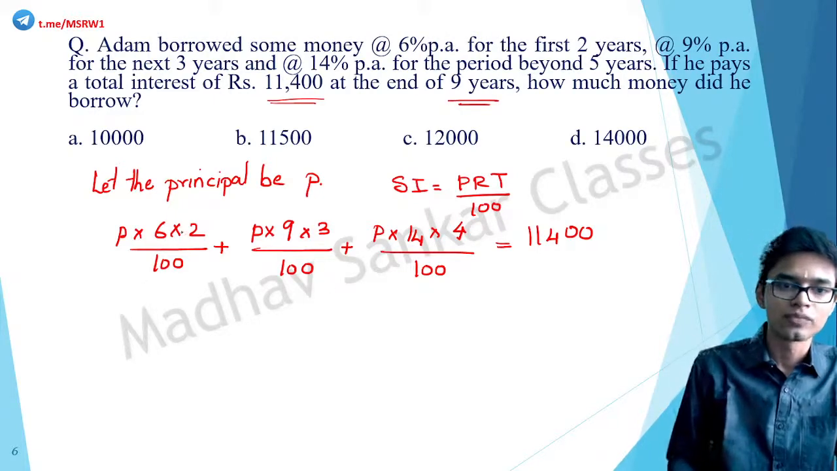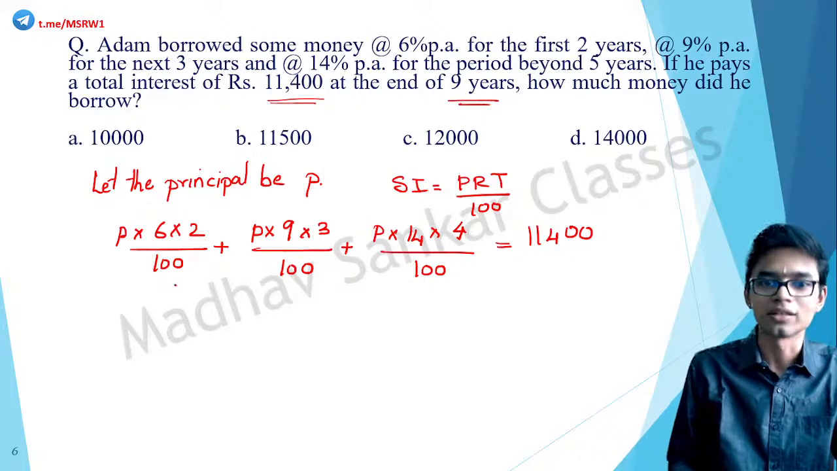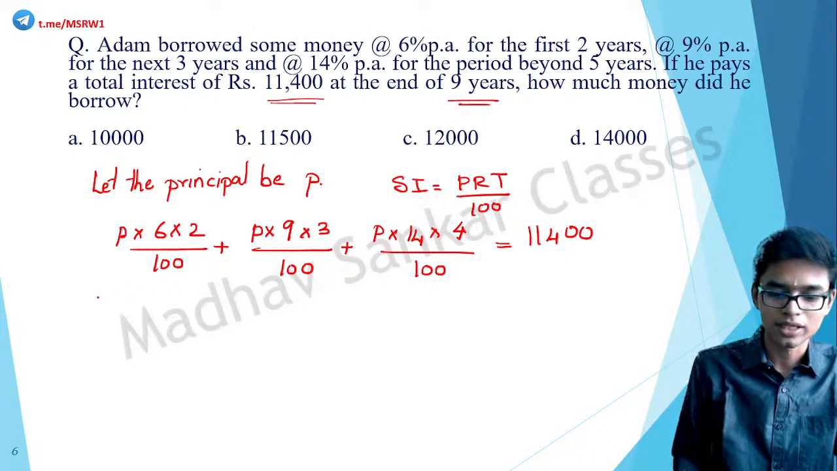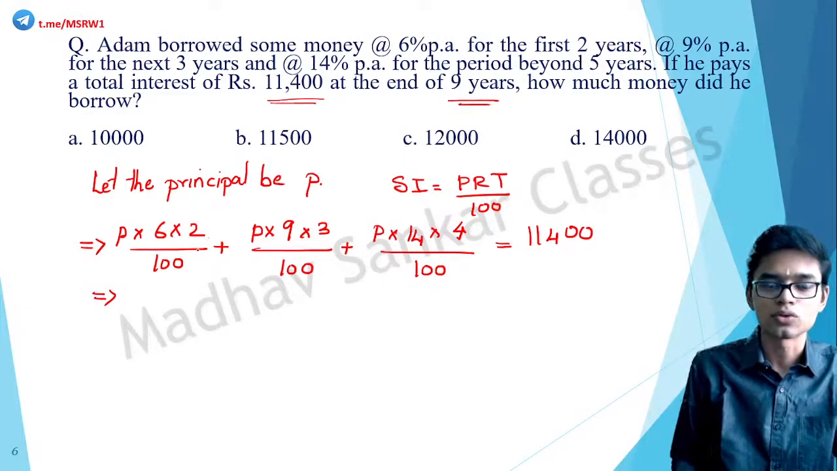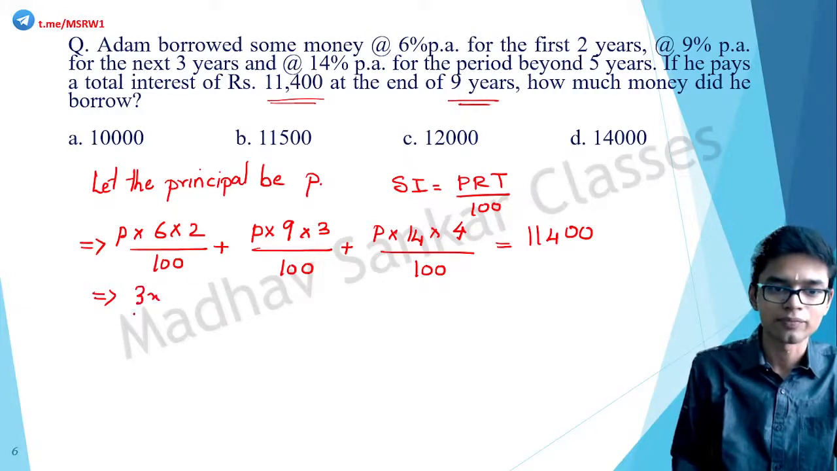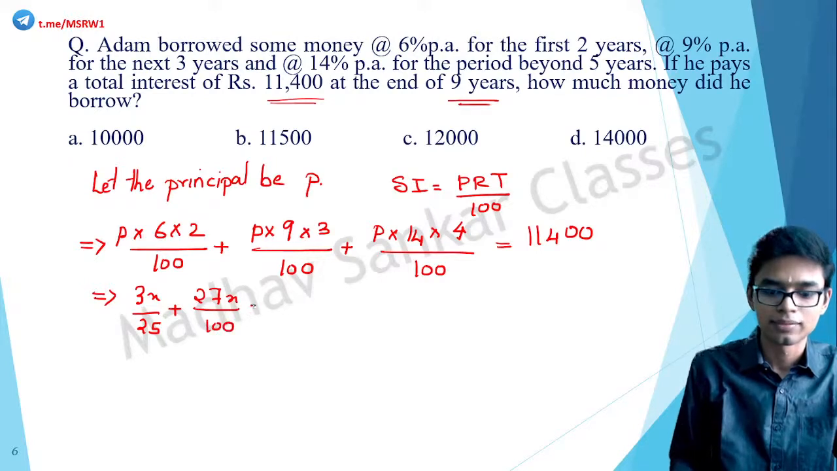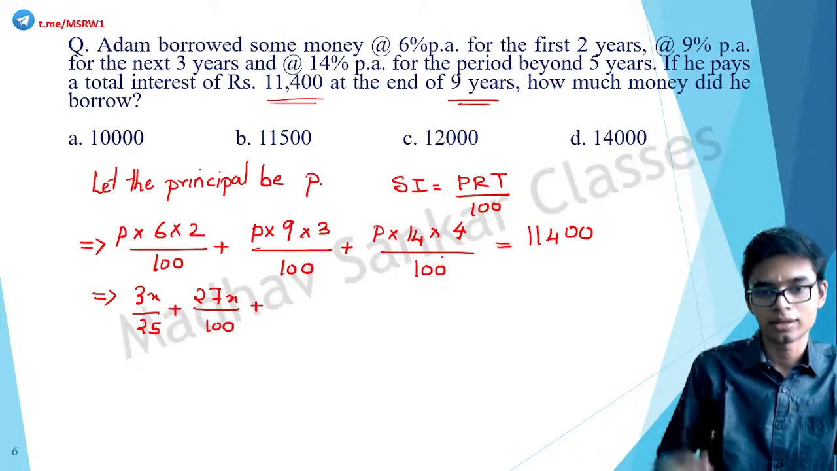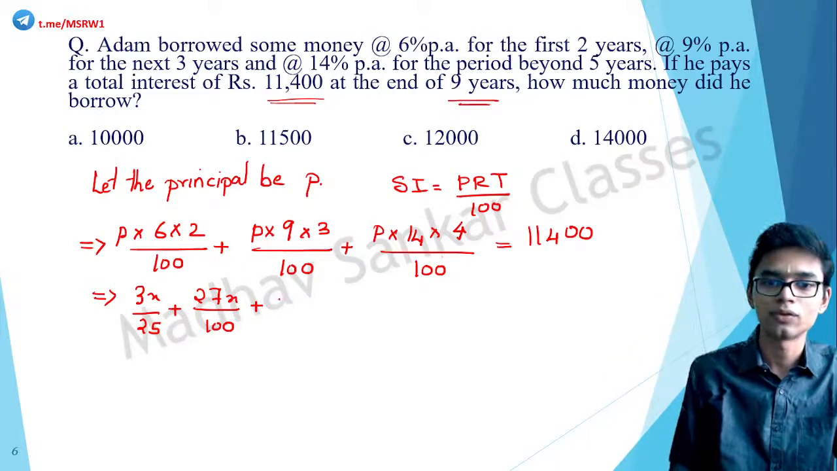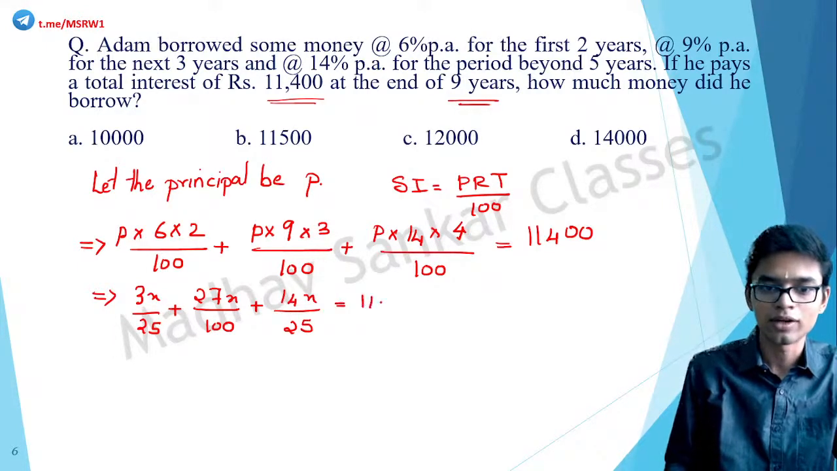Correct. So this is 6 by 100. 6 by 100 is 3 by 50. So we can rewrite this, and that is 2. So again 6 by 50, that is 3x by 25, plus 9 into 3, 27x by 100, plus 14 into 4, and 400 goes 4 times. So 14x by 25 is equal to 11400.